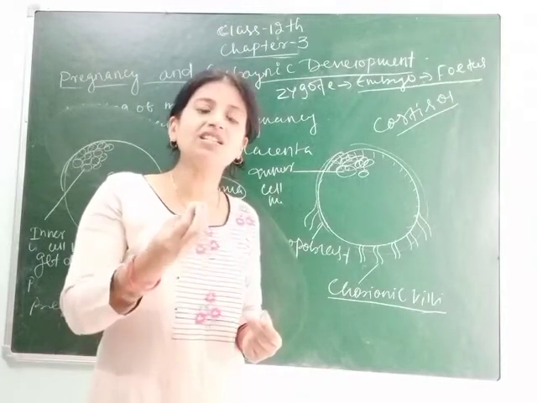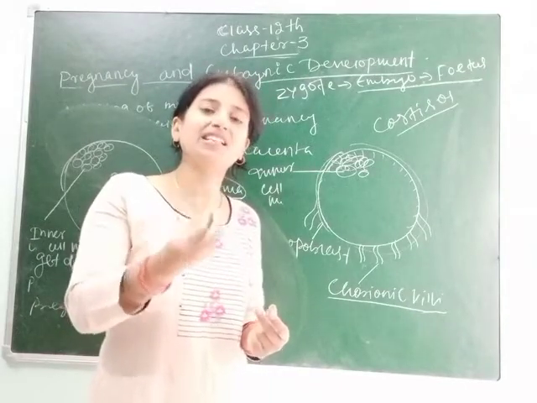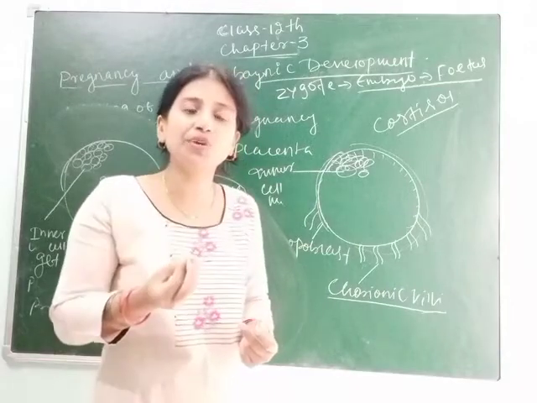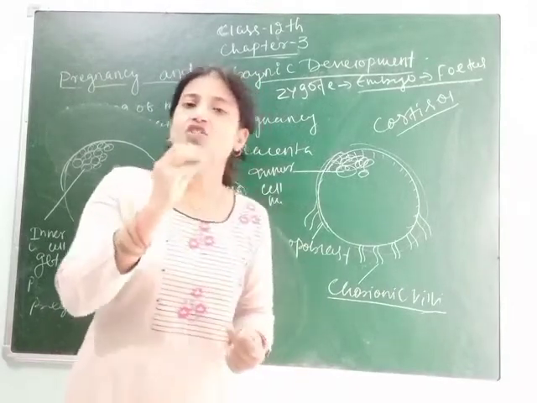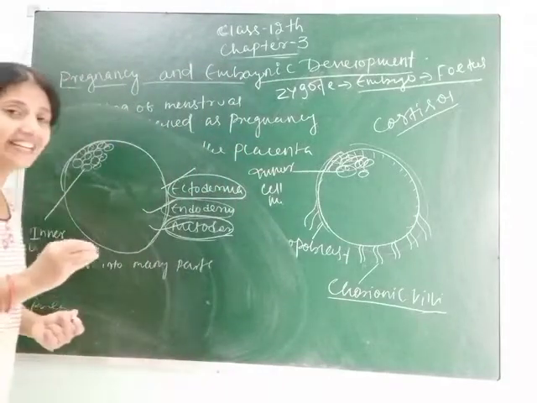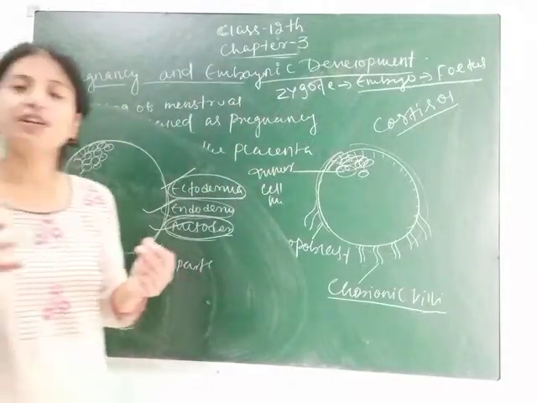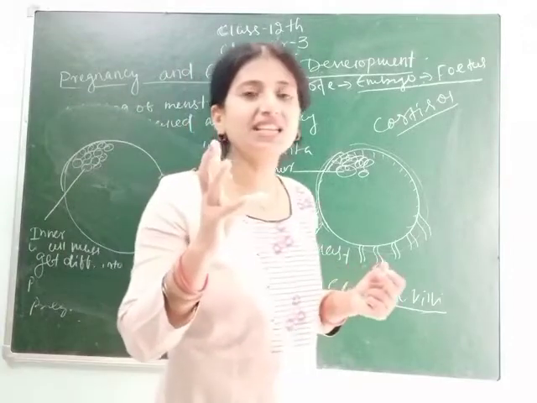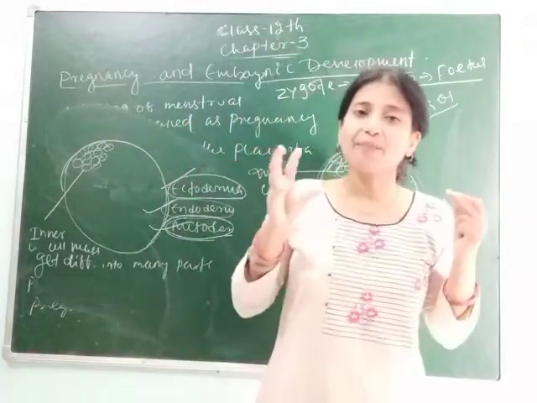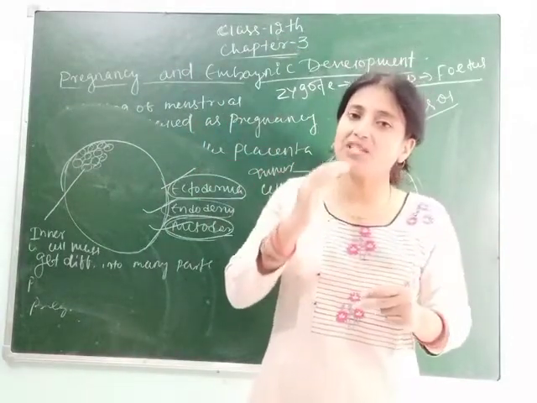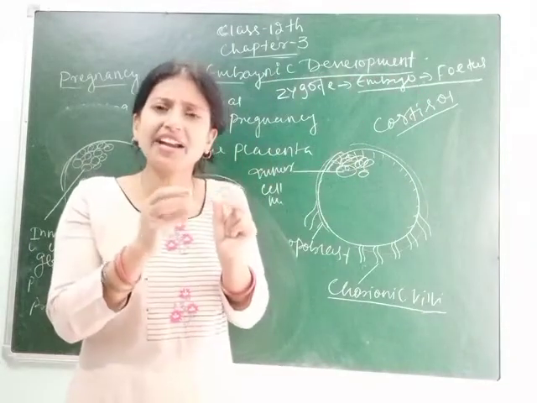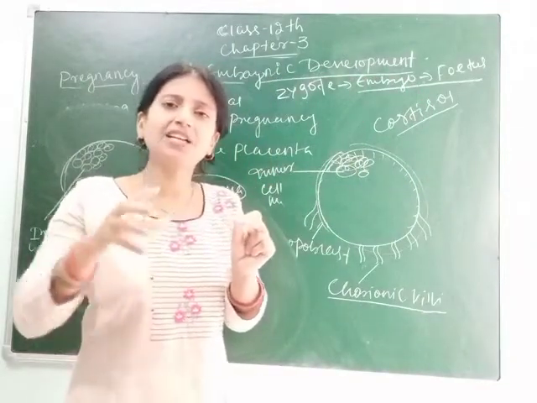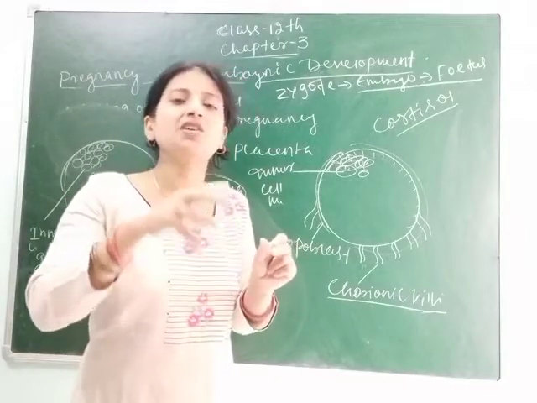So how does this occur? The fetal ejection reflex stimulates the pituitary, and due to the stimulation of the pituitary, oxytocin hormone is secreted, and that hormone helps in the contraction and expansion of the myometrium. Myometrium is the middle layer of the uterus, and due to strong contraction and expansion, the fetus comes out from the mother's body.